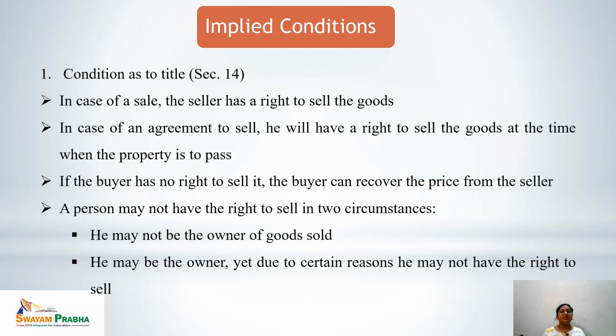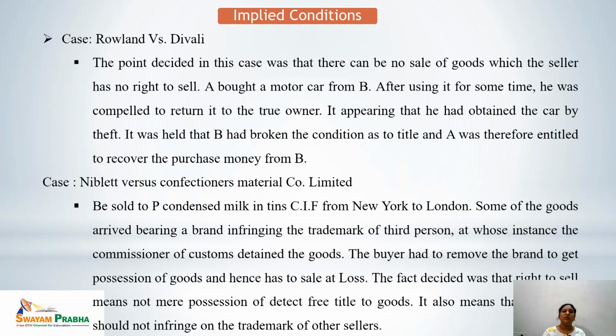So that means, as because of some implication of laws or some operation of laws, the goods belong to the person who is going to sell the goods, but he has not the right to sell the goods. That means condition as to title explains that a seller must have the right to sell the goods. He must have the right to transfer the ownership of the goods. This is the condition as to the title.